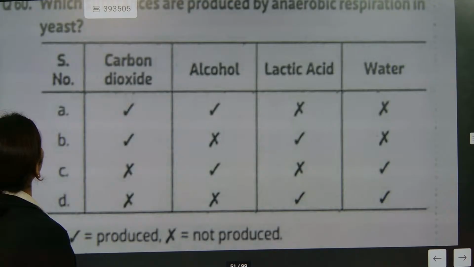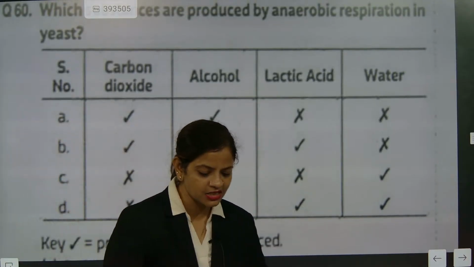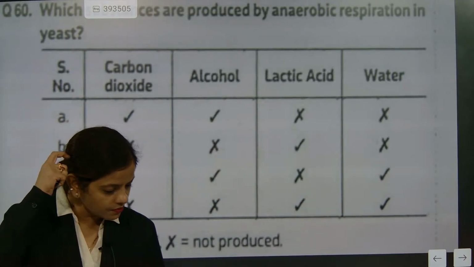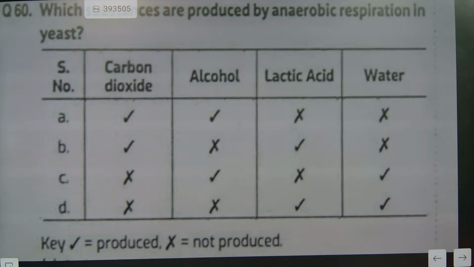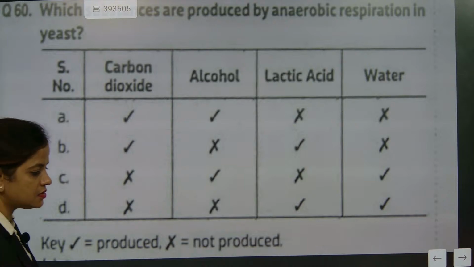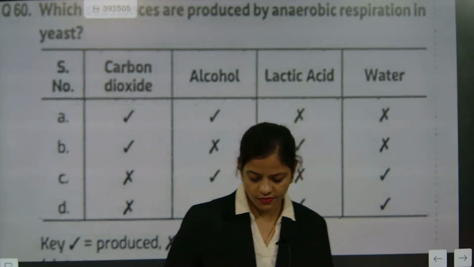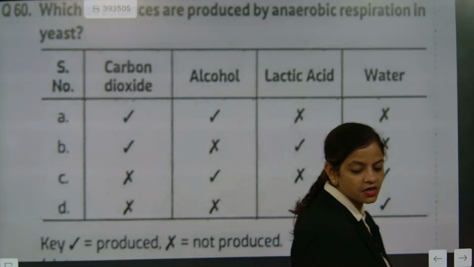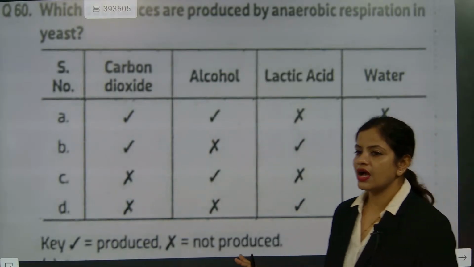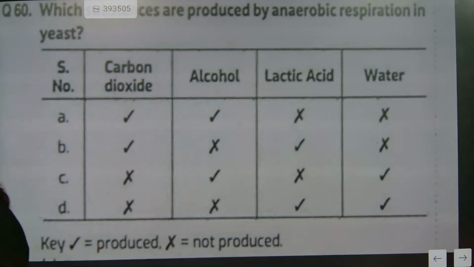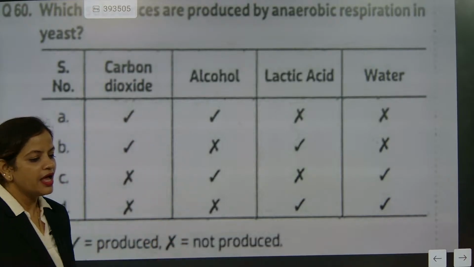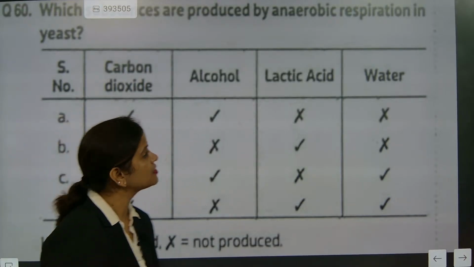Now go for question number 60, and your time starts now. B is not the correct answer. A is also not the correct answer. You need to say the correct answer. Whatever I'm saying, A, B, C, D, all of them anyone will become the answer.